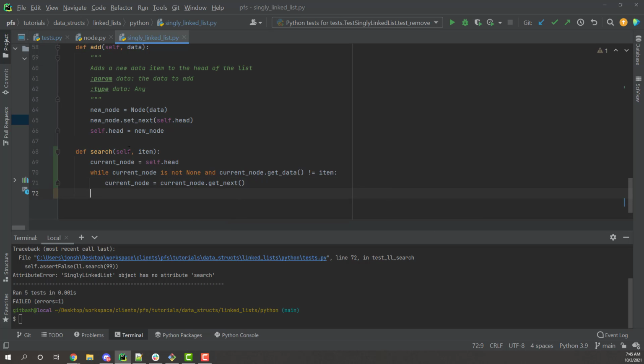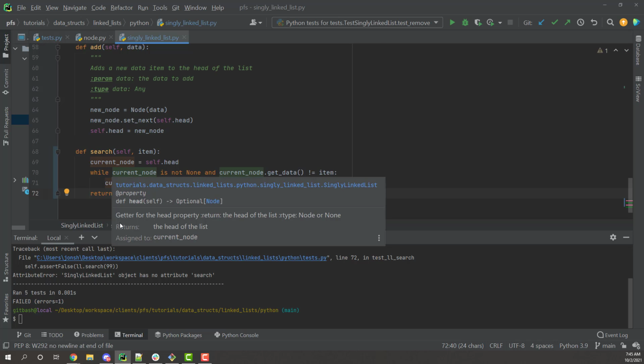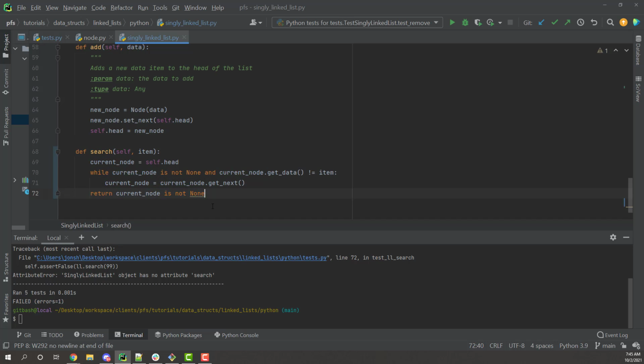Then finally, I know this is either going to exit if the current node is none, which means I'm at the end of the list, or it's going to point to a specific node in which it found an item. So since this is going to return a Boolean, all I have to do is say return current node is not none. Because if it is none, this is going to return false, which means I'm at the end of my list and I didn't find the search key.